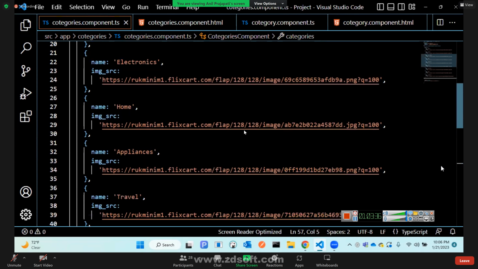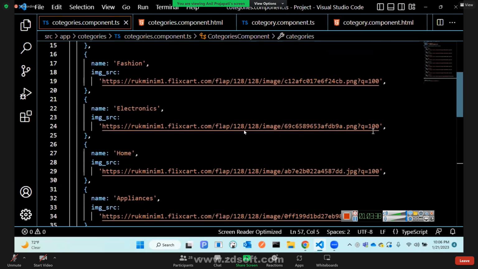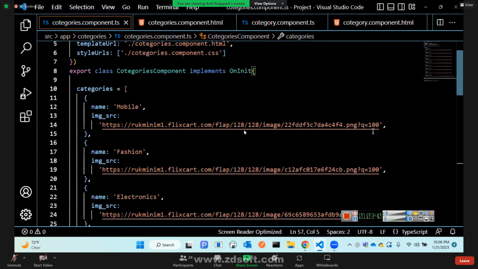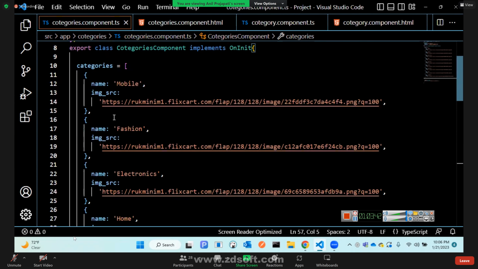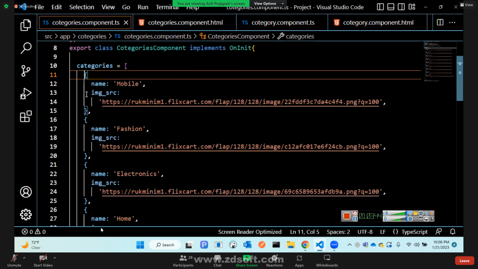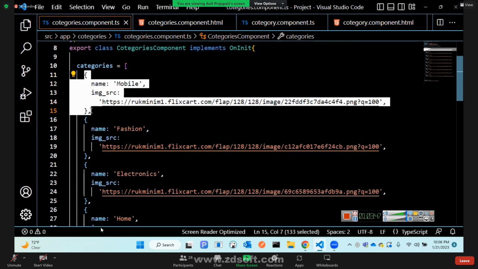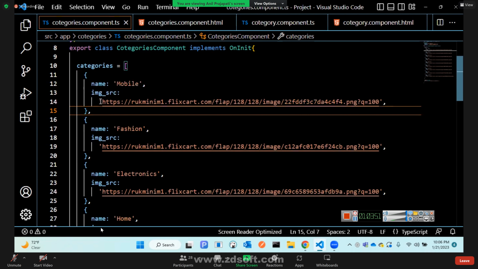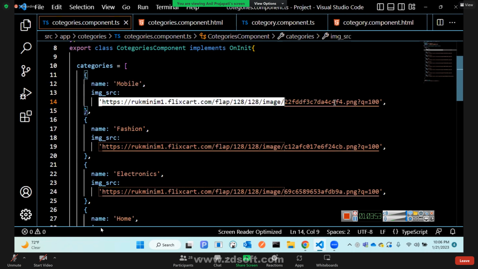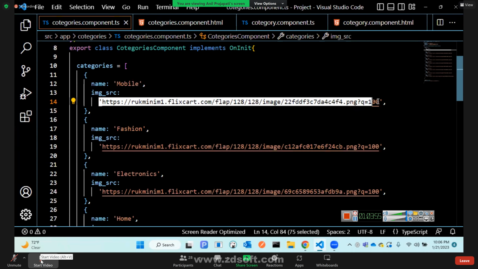Can you copy the image URL and paste it in the browser URL? Can you see if there is any URL? Yes, the second URL. Just the image URL, not the whole thing. Can you check your browser if there is any error?